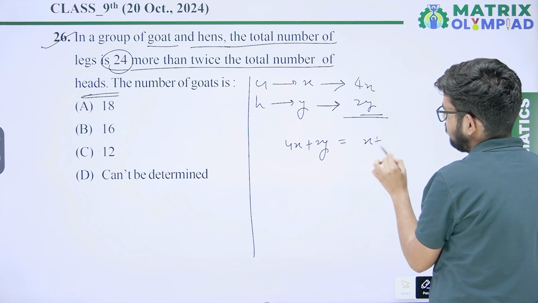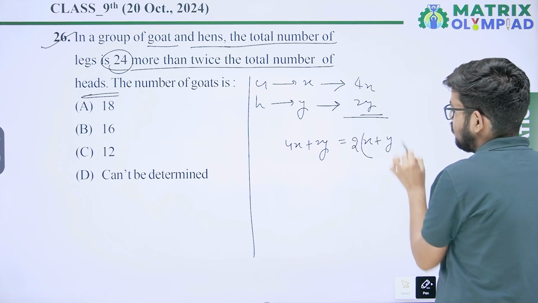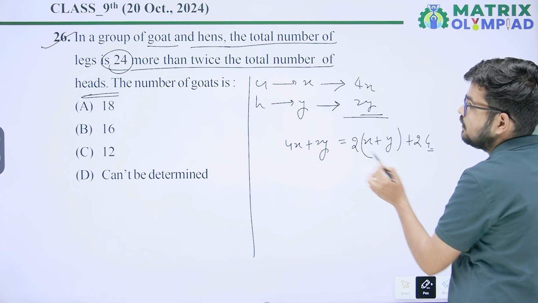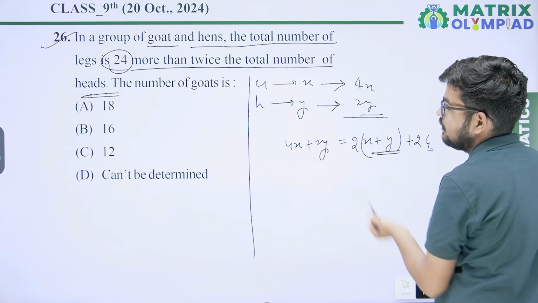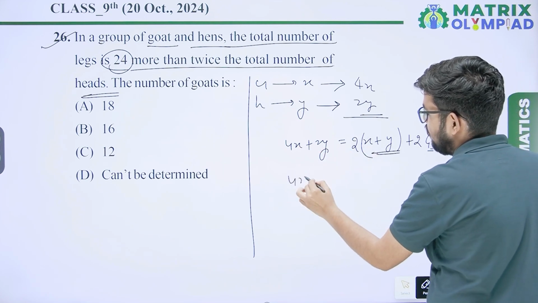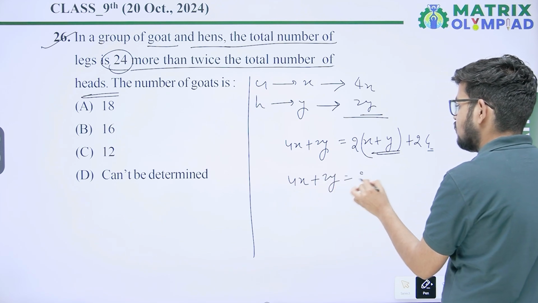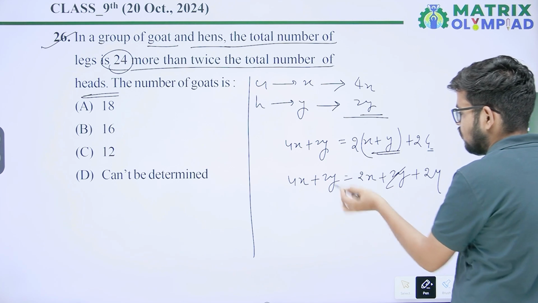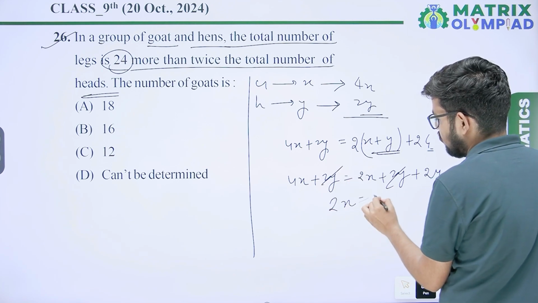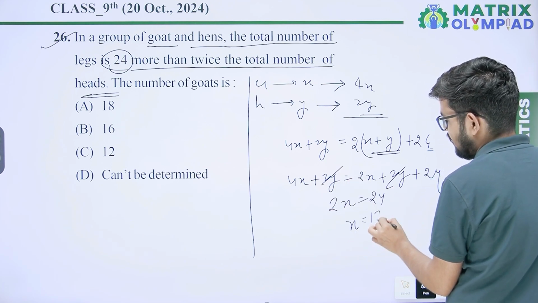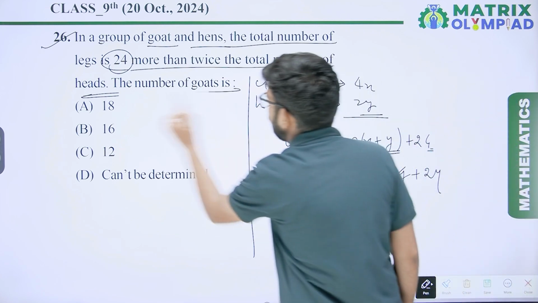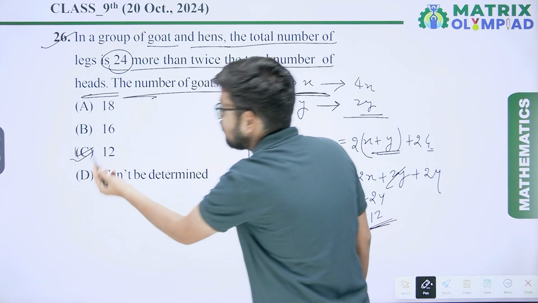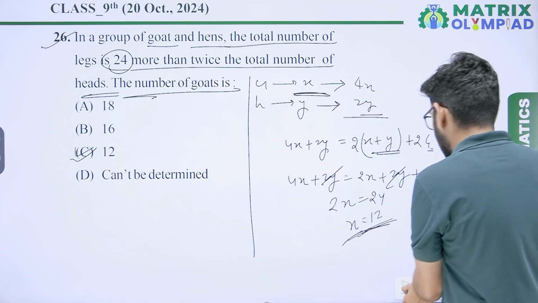Total number of heads is x plus y. So when you simplify it, 4x plus 2y equal 2x plus 2y plus 24. 2y and 2y cancel out and you will get 2x equal to 24, x equal to 12. What is asked? The number of goats, equal x. So the value of x equal 12. So option C will be the correct answer.